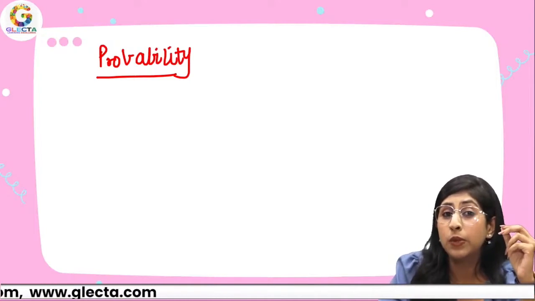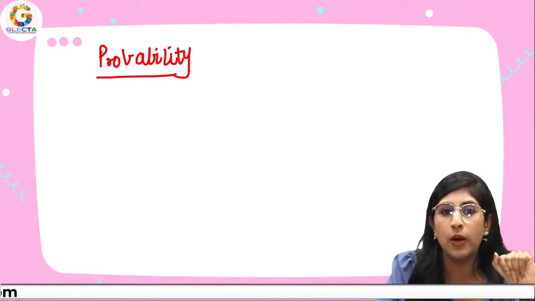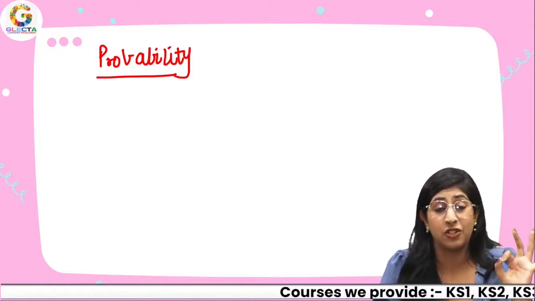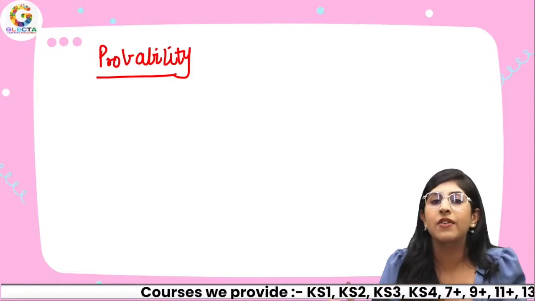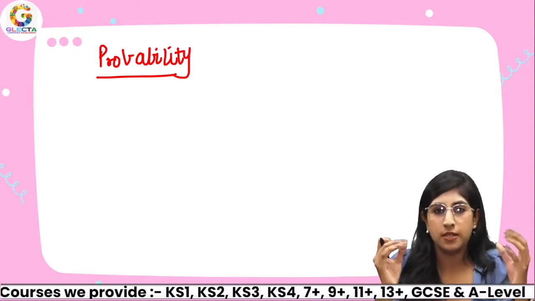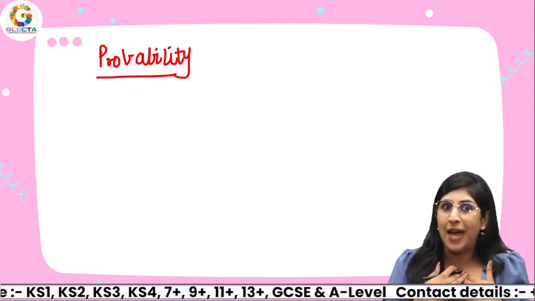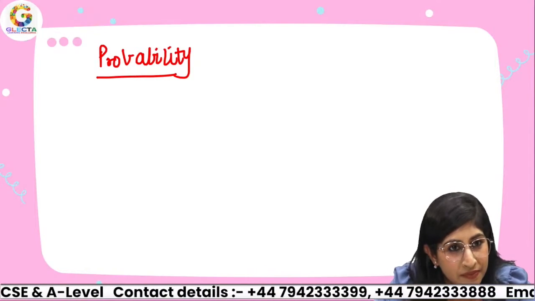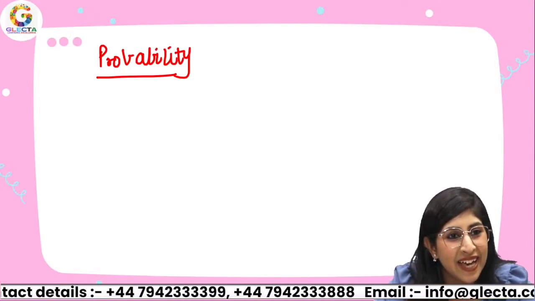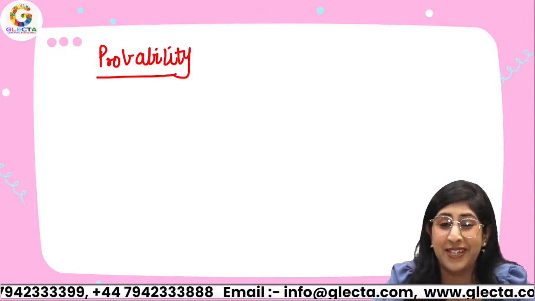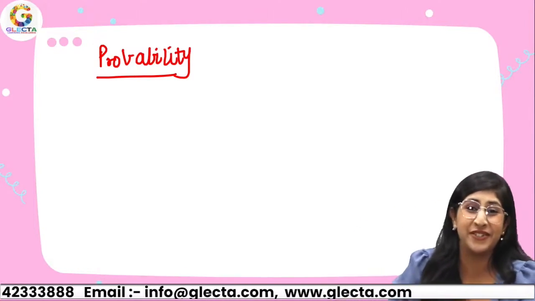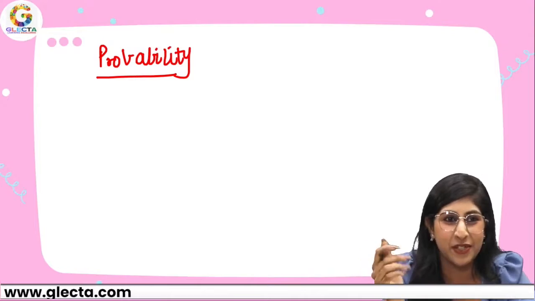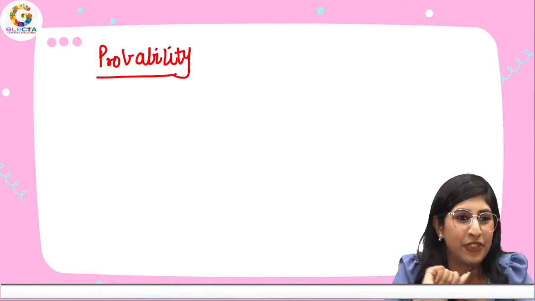Now, I'll tell you, probability 1 means something that is definitely going to happen. Sun rising in the east direction tomorrow, probability is 1, definitely certain. All my students clearing 11 plus examinations with great score. Probability 1. I'm sure about it. So over here I have some comments. Okay, somebody says that the chance that I will win the lottery is 1. Okay, I'm not really sure about that. You should not be that certain because we usually lose in those kinds of situations. Do not get messed up with that kind of situation.